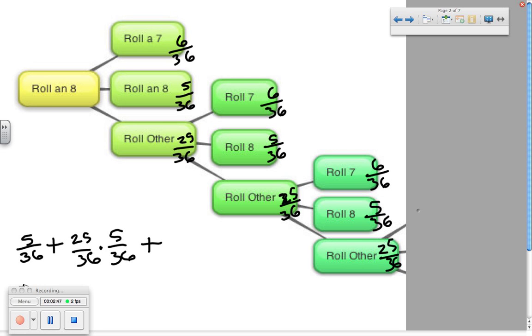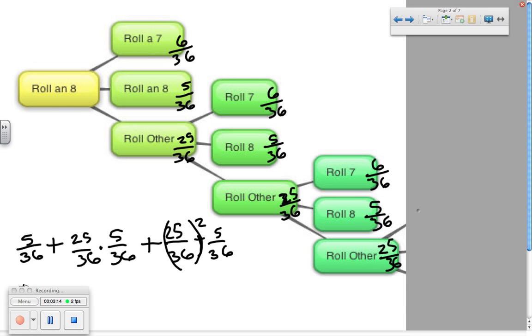And so for the probability of winning the fourth time, you have to roll other twice. Excuse me, that's supposed to be squared. This is not a plus sign, it's a mistake. Times the probability that in the fourth roll you roll an 8, which is 5 out of 36.